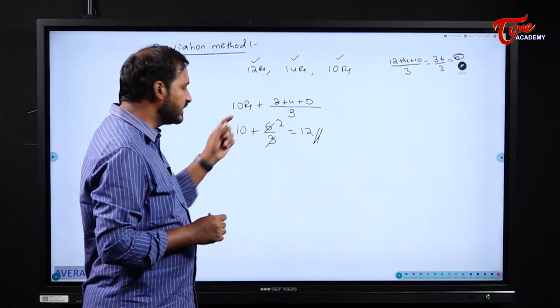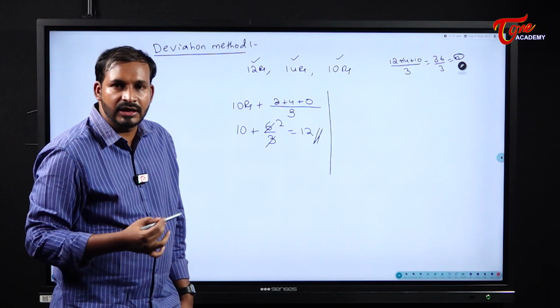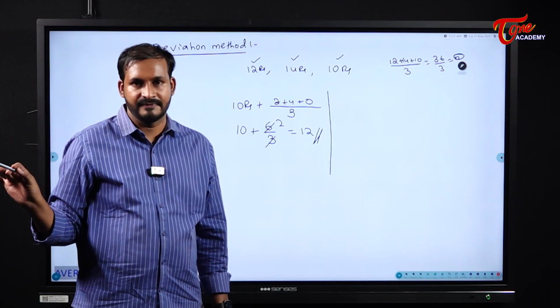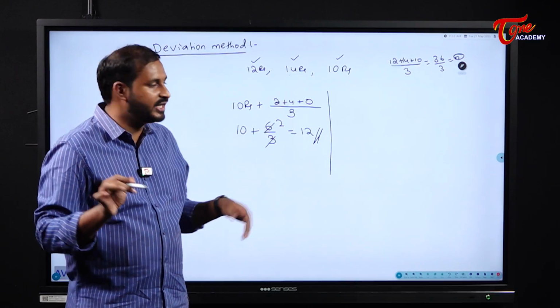Not only by taking 10 rupees, it is up to you. Why I have taken 10 is that we will not get any negative values. Without any confusion, we will get the answer. That is the reason I have taken it. If you want, you can take 12 also. There is nothing wrong in taking 12 also.